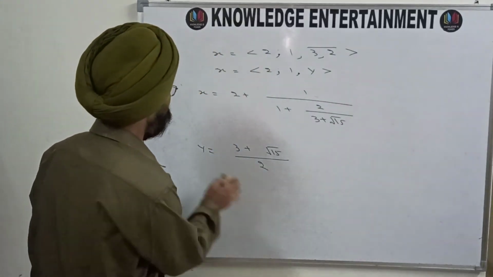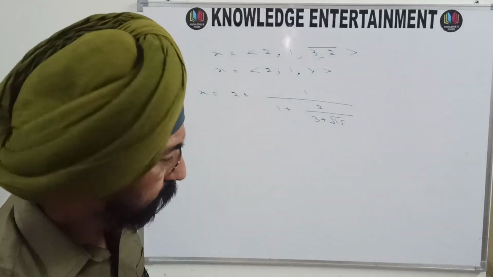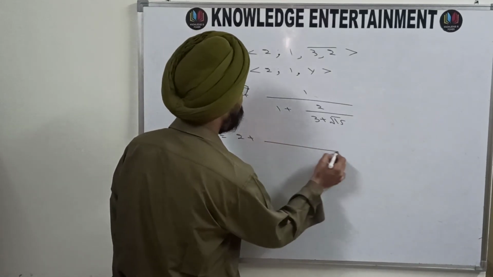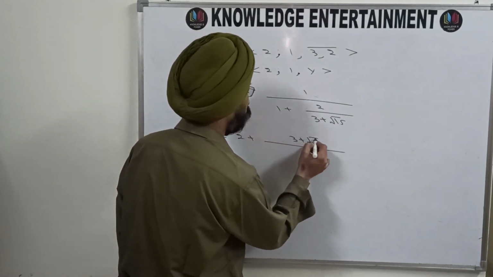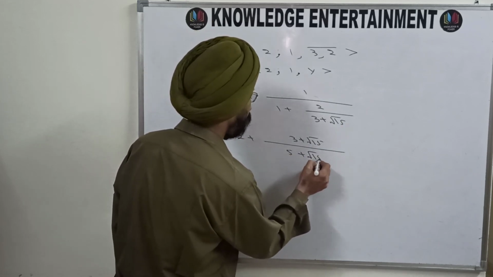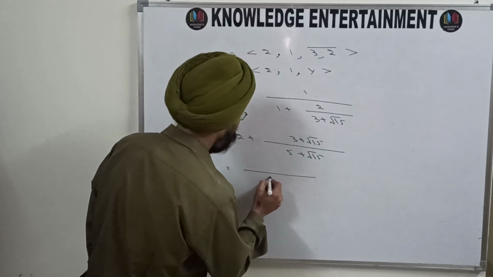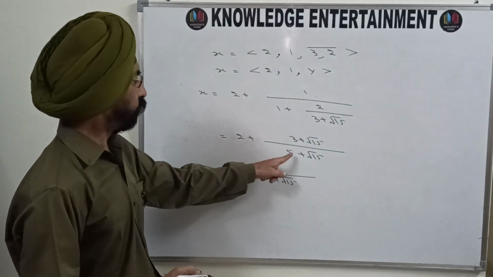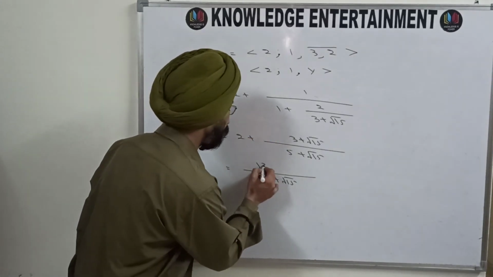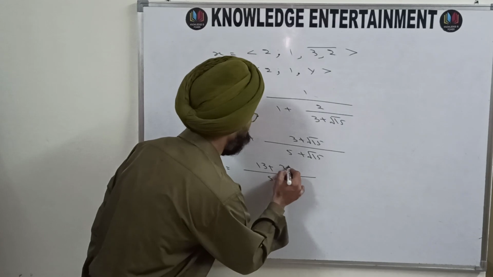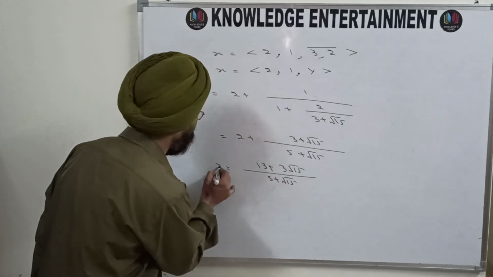And now it's an easy process, simple process to simplify it. 2 plus 3 plus under root 15 divided by 5 plus under root 15, and once again 5 plus under root 15 will be LCM. 2 into 5, 10 plus 3 is 13, plus 2 under root 15 plus under root 15 is 3 under root 15. So this is your x.